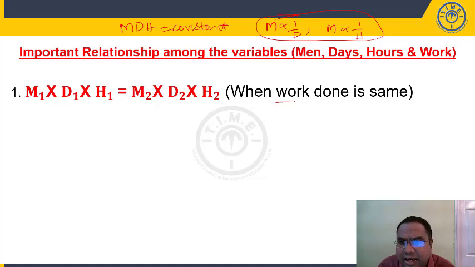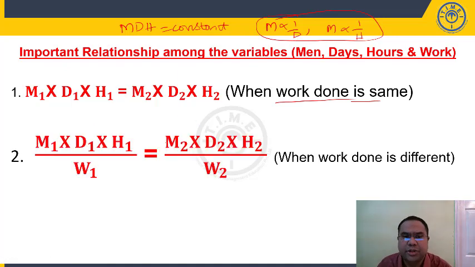When is this? When work done is same. That means when both the groups are doing the same work. Let's say first group is constructing one wall, second group is also constructing the same wall. When they are doing the same work, then M1 D1 H1 equal to M2 D2 H2.